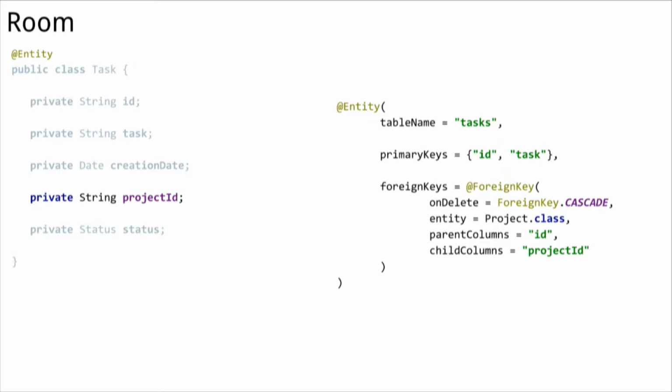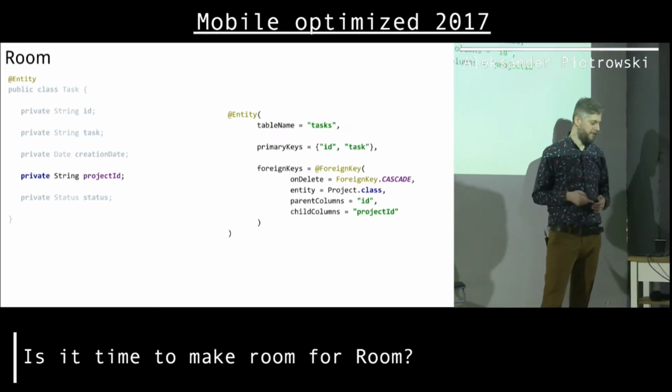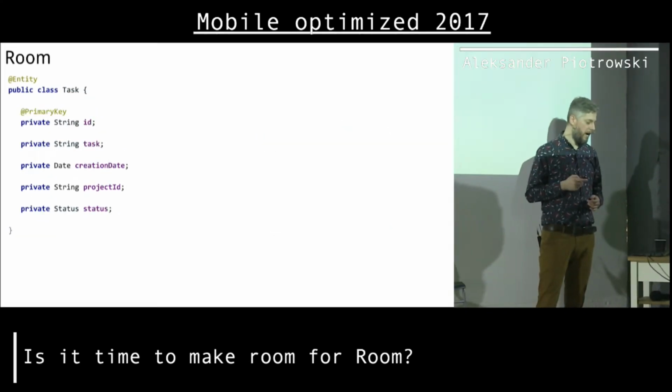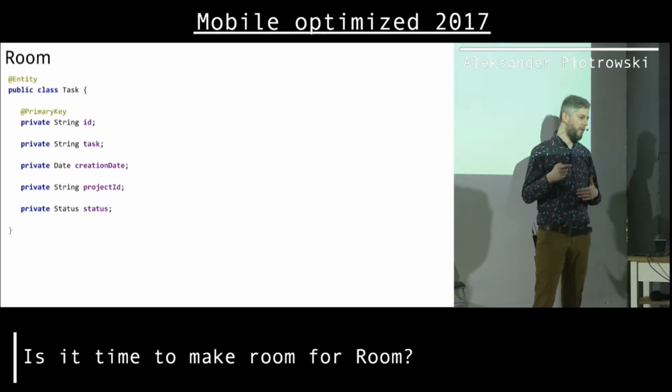For instance, when I add this foreign key, like here, then when I try to delete a project, I will also delete all the tasks that belong to that project. So there will be some sort of relation, but only in this case, that will be just active, like when I am deleting projects. So this is a kind of relation, but not a true relation. Okay, so that would then be a full Room entity.